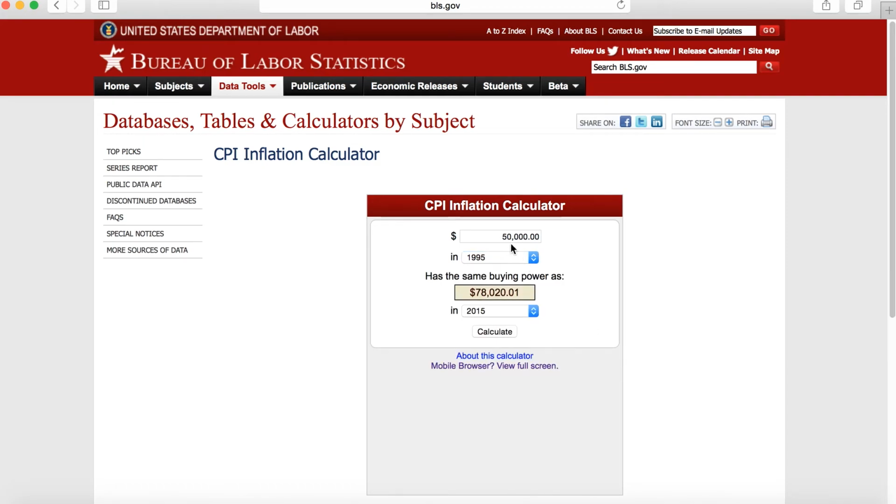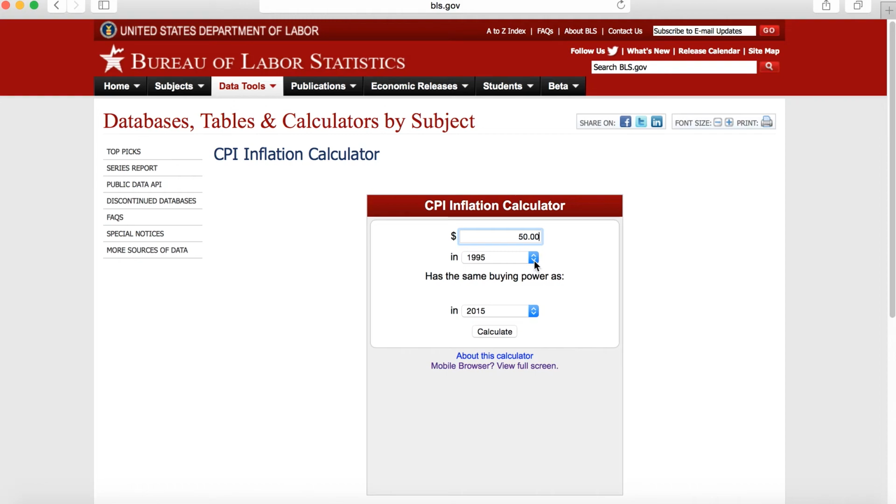Well, in 20 years, that $50,000, now you would need $78,000 just to buy the same amount of goods as you could 20 years ago. Okay, so that's how much inflation we've had in real terms, how much the money has gone up. So when we hear our grandparents saying that when I was a kid, that thing cost a nickel. Well, let's see, a nickel in our grandparents' time. So just to make it interesting, we'll say $50 instead of a nickel. So a lot of nickels.